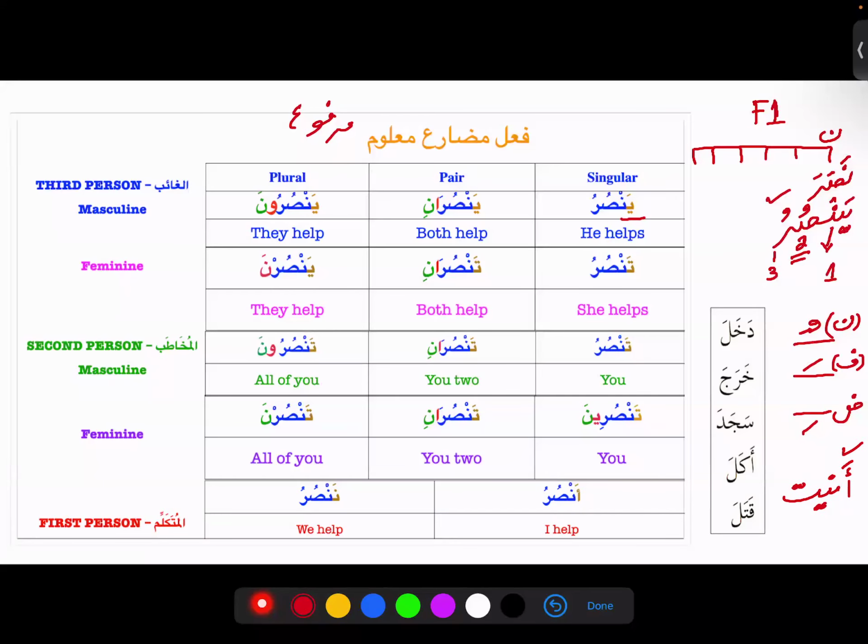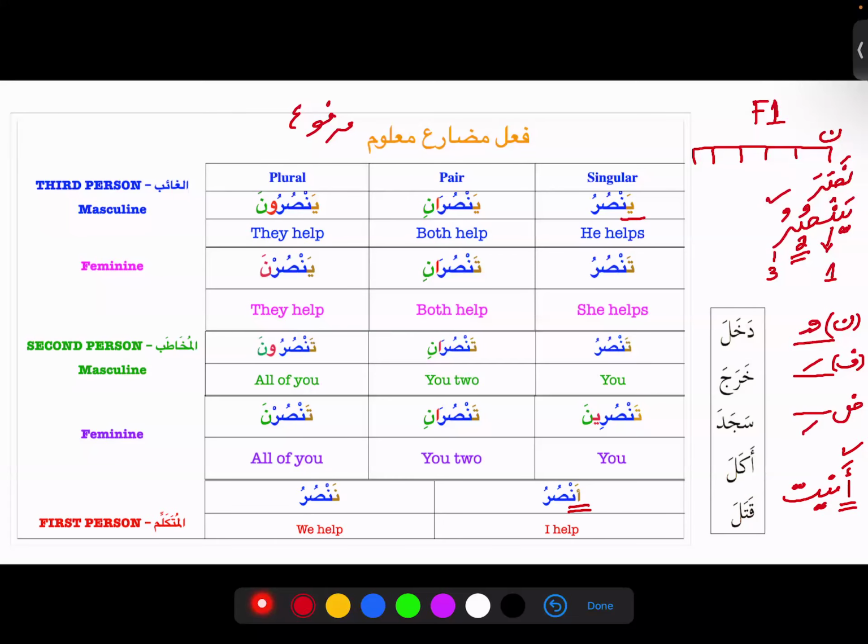In the first person. You guys can raise your hands and I can call you one by one, but we need to go in order. So raise your hands, whoever is able to participate. So this Hamza, I can see over here in Ansuru, right? So this is the sign of mudari.